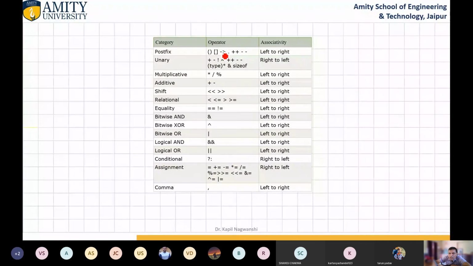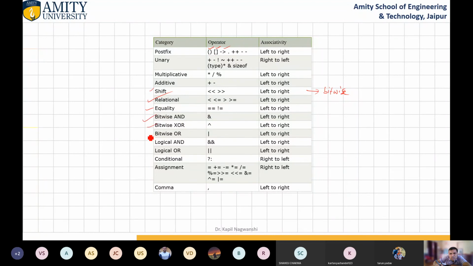Parenthesis, square bracket, then minus greater than, dot, plus plus, minus minus. The associativity is from left to right. We need to solve this first, then this, and so on. Unary operators, multiplicative operators are there, additive operators are also there. Shift, this is left shift and right shift, a special bitwise operator, which has not been discussed. Relational has been discussed. The equality operator is also a kind of relational operator.